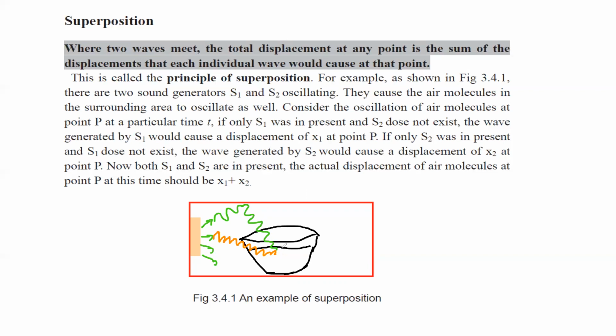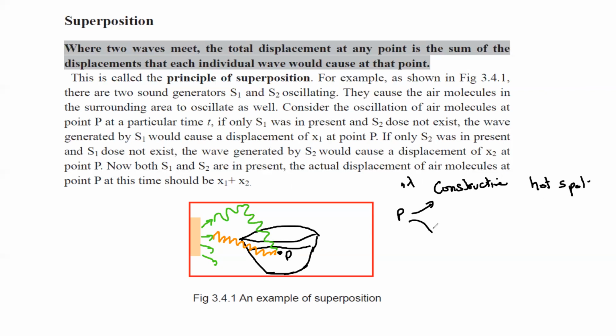Whenever two waves combine at a certain point, there will be a combination of the two waves. For example, if this point P is there, and the two waves combine at this point with a path difference of n lambda, then there will be constructive interference. And if there's constructive interference, it means that there will be a hot spot.